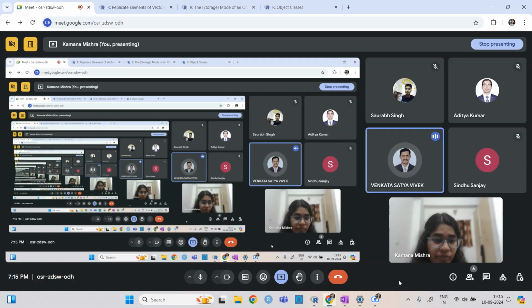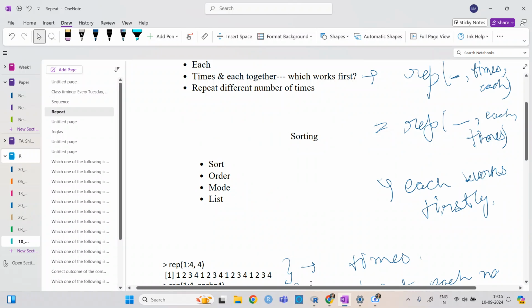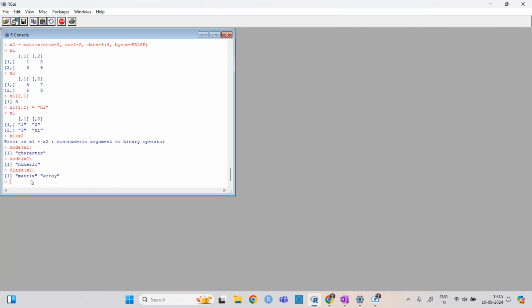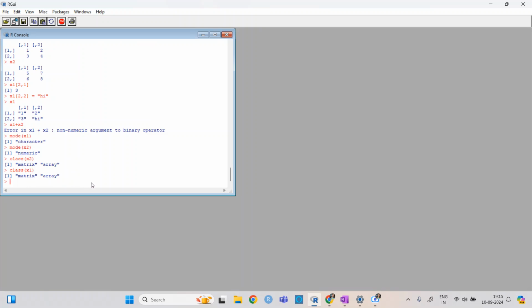Ma'am, can you give a command like class of x2? Class of x. It is matrix array. Here you can find the difference: matrix is a class, it is not a mode. And if I write class of x1, then also it is matrix array. Okay, ma'am. Thank you.